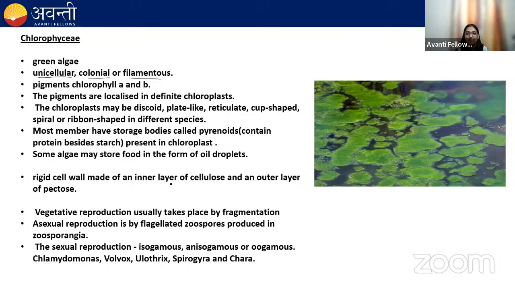Most members of the green algae have pyrenoids. Pyrenoids are the storage bodies which store protein and starch, and these are present in chloroplast. We know that the reserve food material in case of the green algae is starch, right? But there are some algae which also have oil droplets.